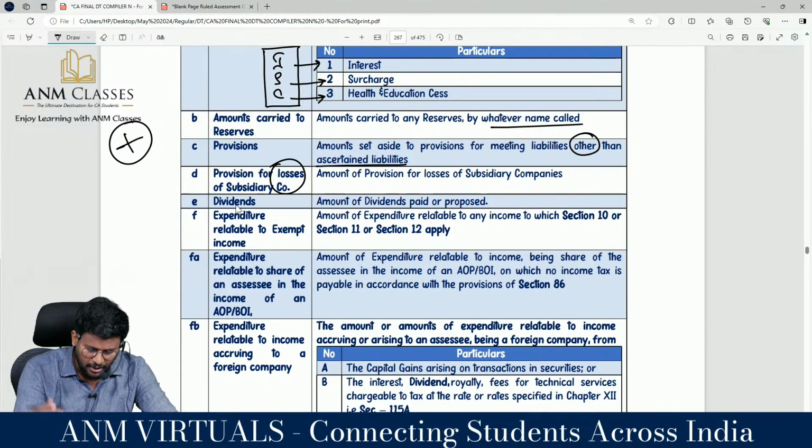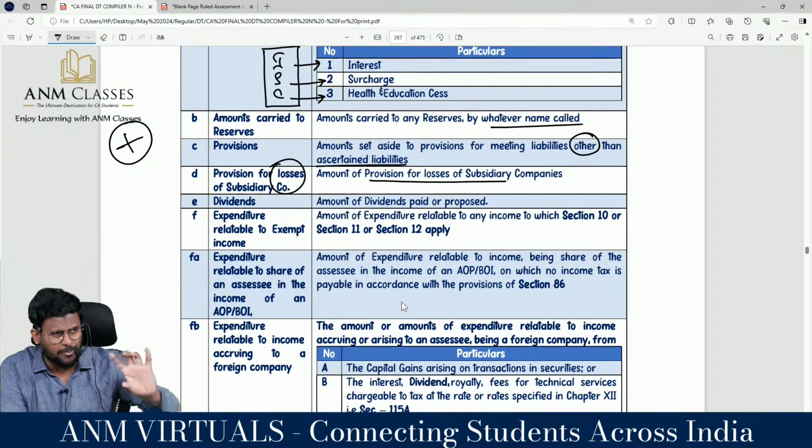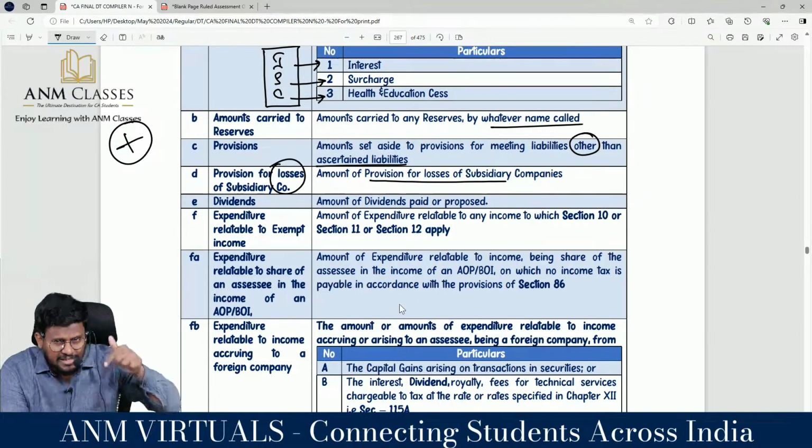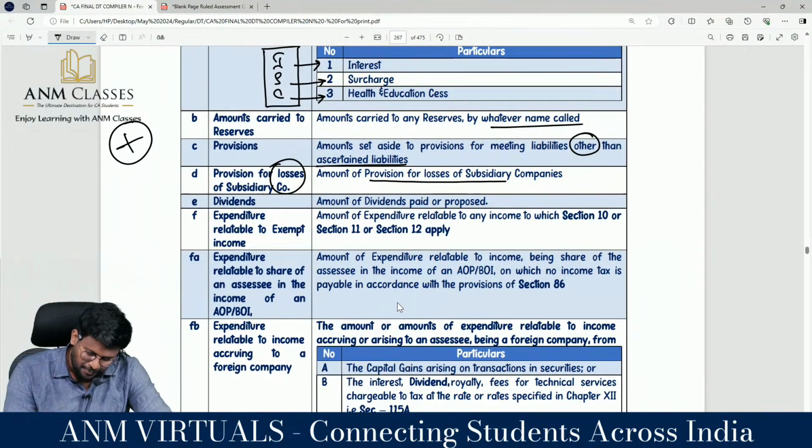Let them debit to P&L account the amount for provision for loss of subsidiary company. This is not a consolidated financial statement to adjust their loss. It is our loss only that should be there, my dear lovable students. And if you have created a provision for loss of subsidiary company, it should be added back.